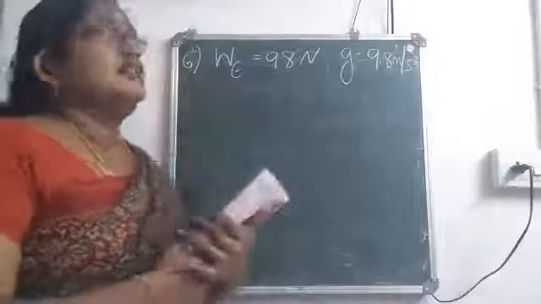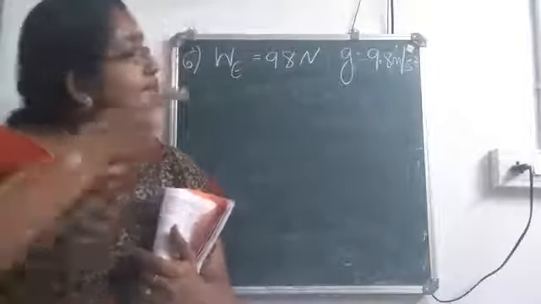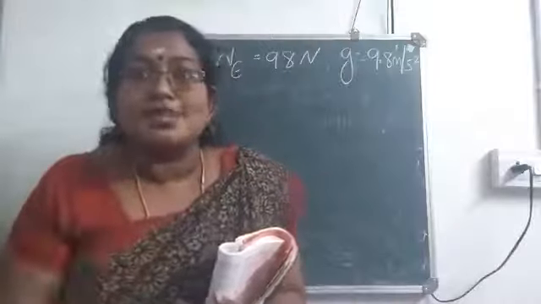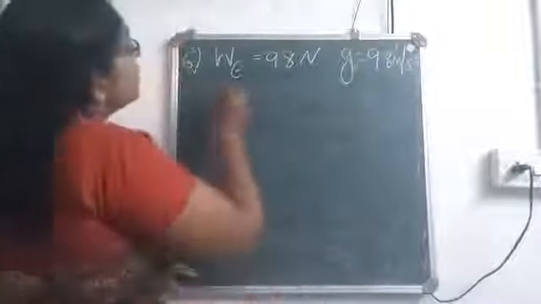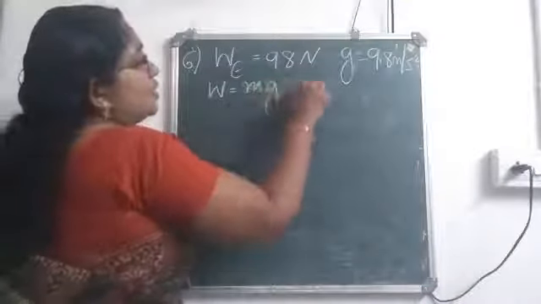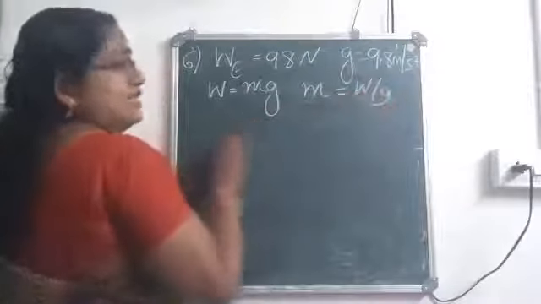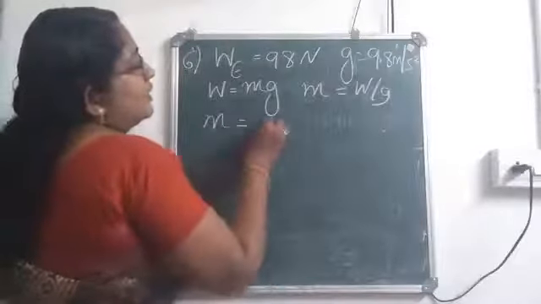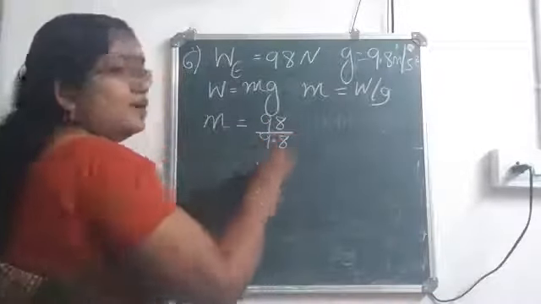We know the weight on earth. So if you calculate mass from this equation, mass is a constant. So mass on earth as well as mass on moon will be same. So what you can do? W equal to mg, or we know that m is equal to W by g, isn't it? So what will be m? Mass will be equal to 98 divided by 9.8.